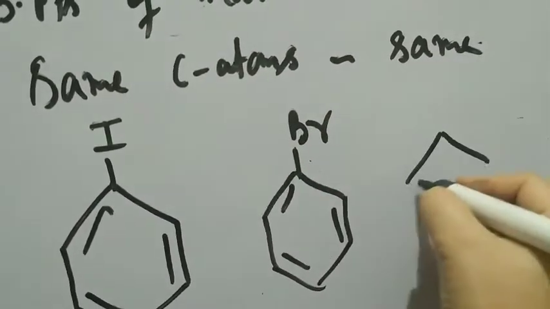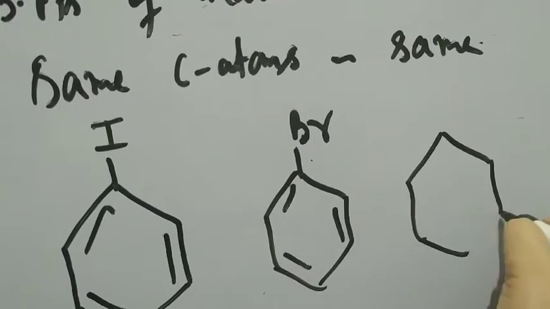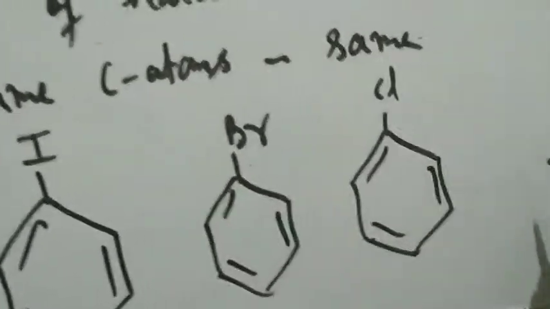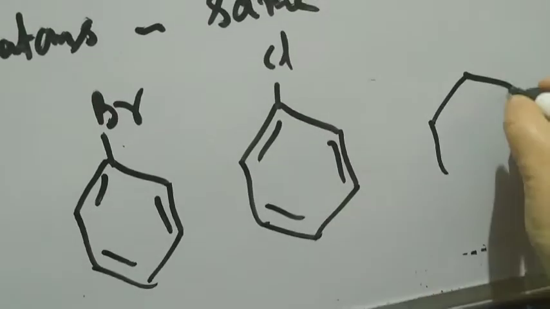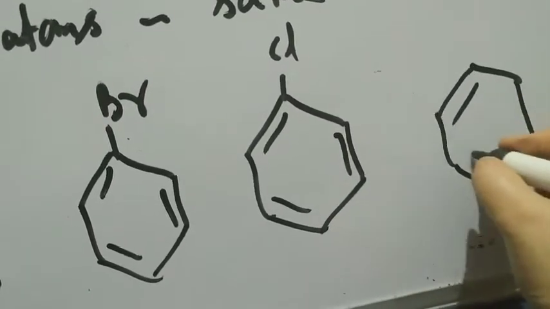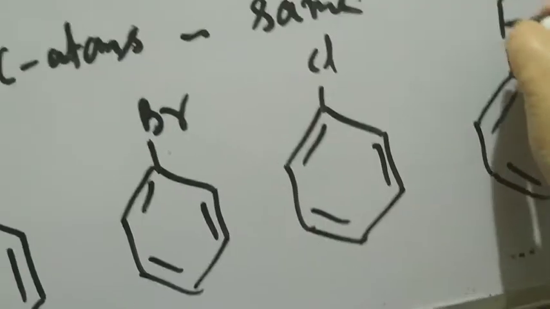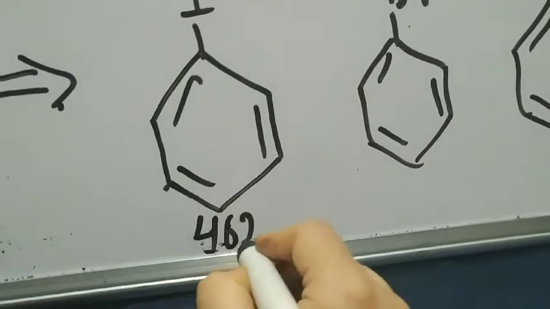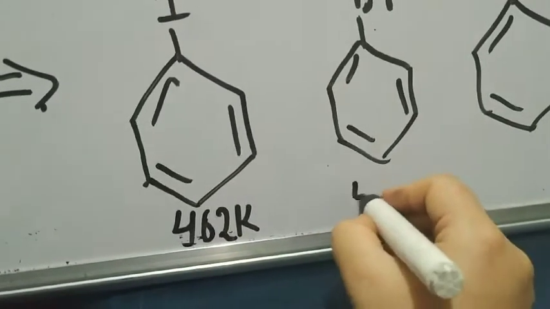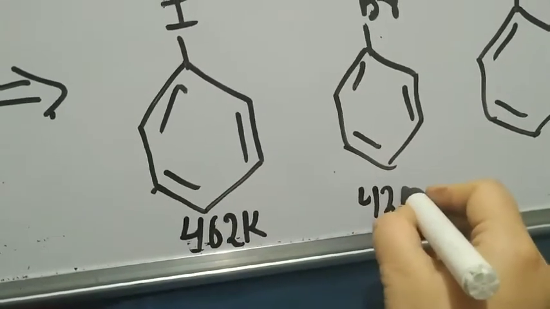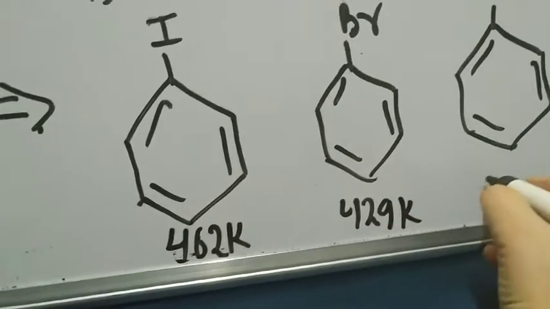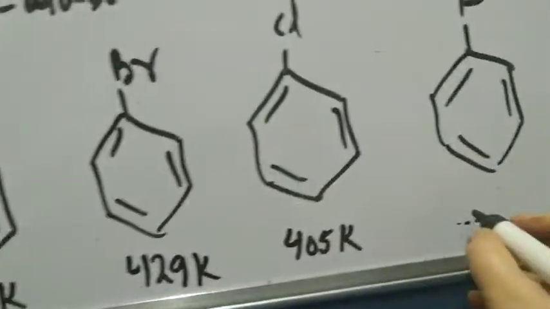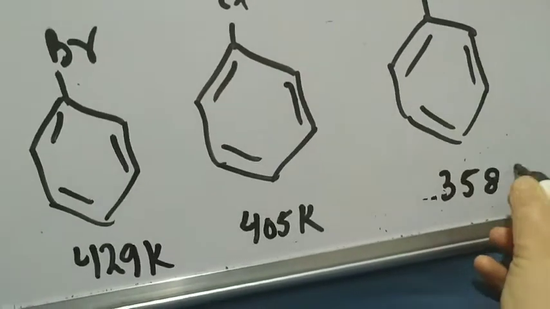After that, we'll have chlorobenzene, and we'll have fluorobenzene also, right? Now if we write down the values of boiling points, this is what happens. This is 462 Kelvin, this is 429 Kelvin, this is 405 Kelvin, and this is 358 Kelvin.